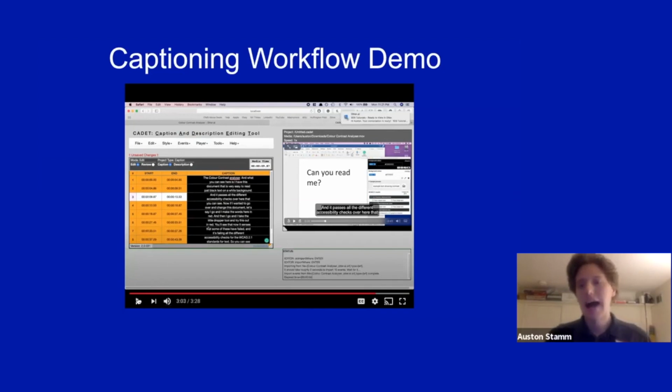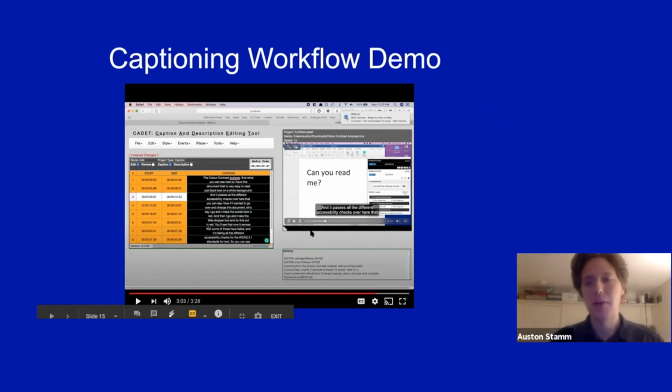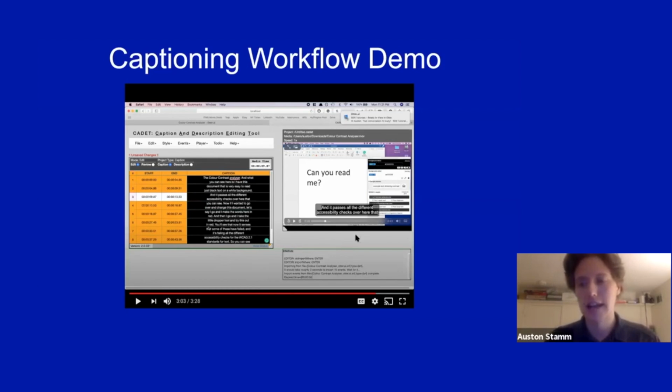So I have student workers who go in on Otter, they make all the corrections and check everything. And then I'm the final person who's looking at the captioning in Cadet and making any timing changes and doing a final grammar check to make sure everything looks good. So that's the process that we've been using for a lot of the captioning.